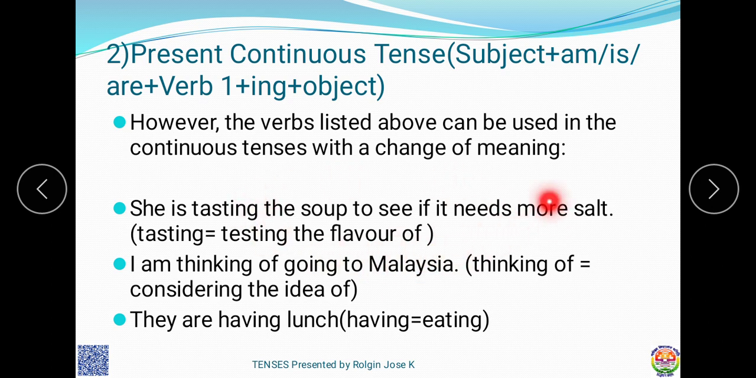He was not eating, he was not tasting. Here the meaning of this verb was changed. So in that case we can use those verbs in continuous tense. Like that, some more examples are given.